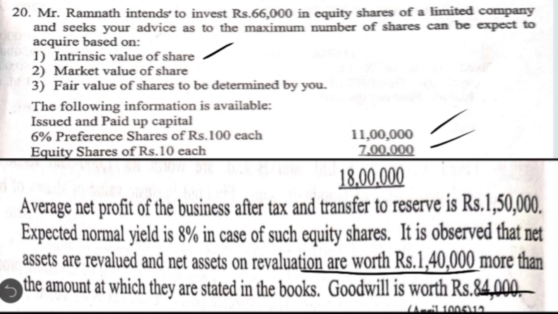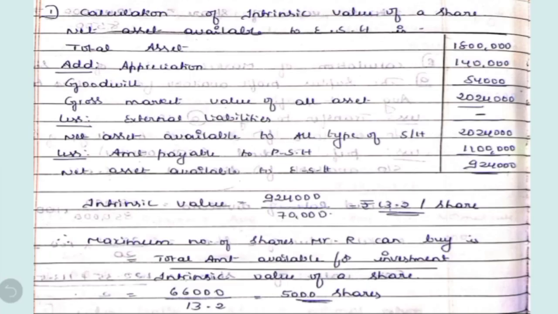Okay, so these are the 3 items which we have to add in order to calculate gross market value of various assets. So let's see how to calculate that. Total assets, as I said, which is equal to the liability side 18 lakh, add appreciation in the value of assets on revaluation 1,40,000, add the value of goodwill, you get 20,24,000.